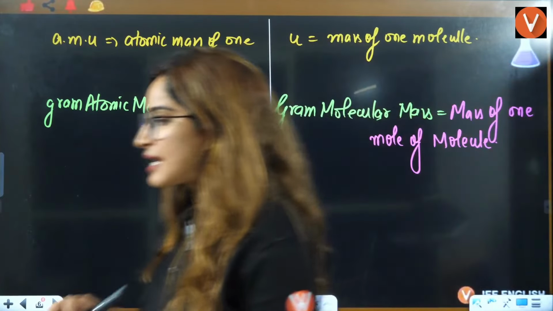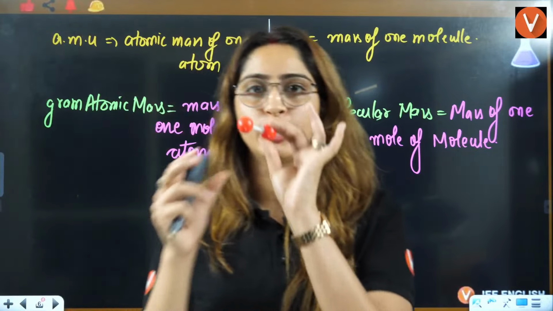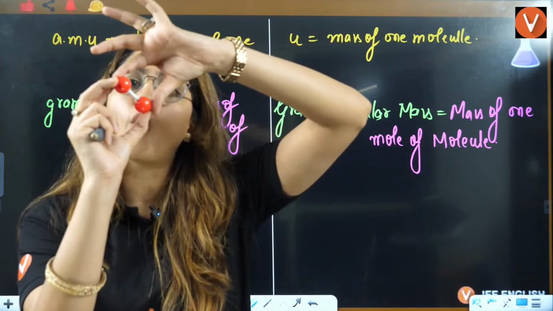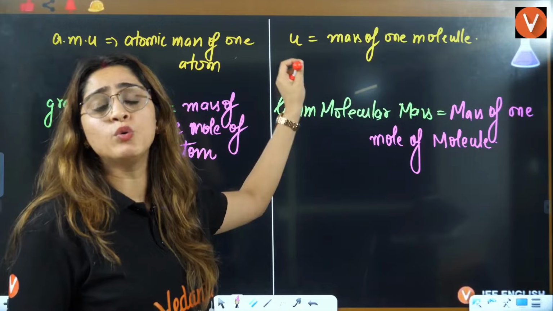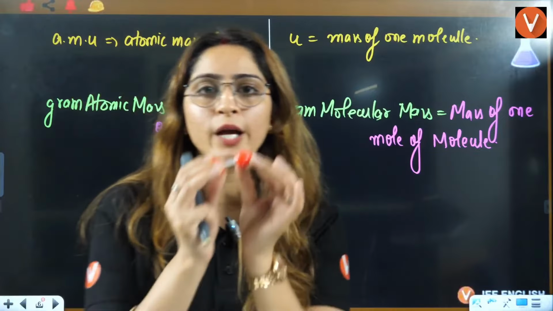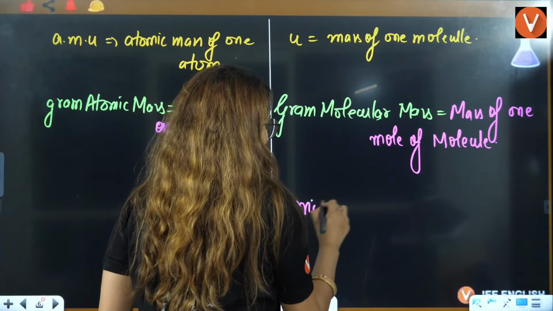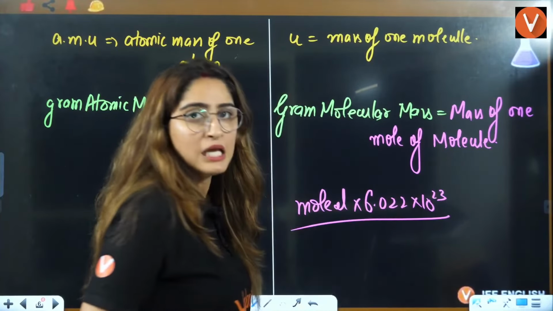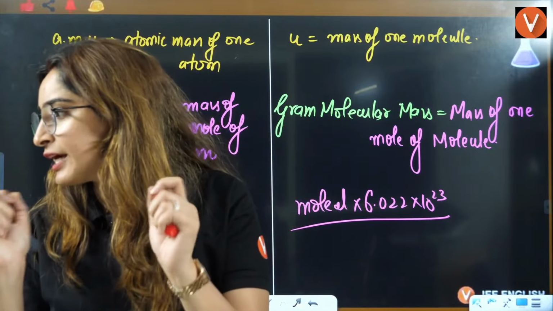Let's say I am talking about any molecule, let's say O2. Let's say this is O2 molecule, right? When I talk about 1 molecule, what is the mass of this 1 molecule? That is your mass of 1 molecule, expressed as AMU. We define it as U, right? But if you talk about gram molecular mass, I am talking about the same molecule, but multiplied by 6.022 into 10 raised to power 23. This much of this molecule defines the gram molecular mass. Is that clear to everybody?